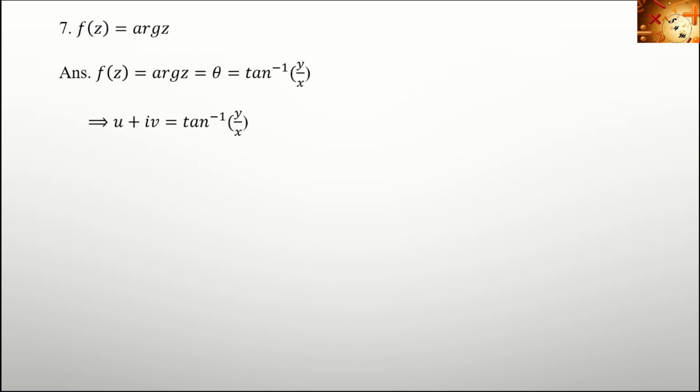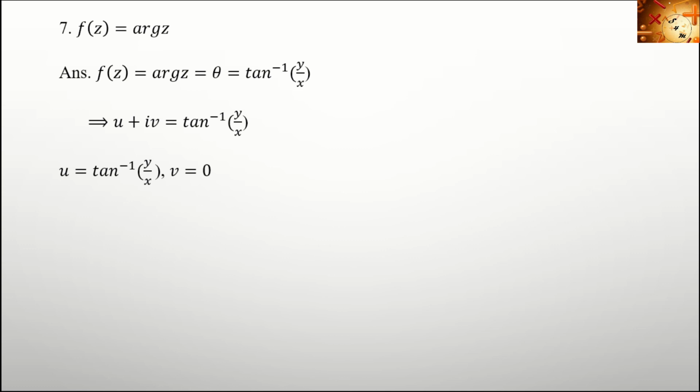Next problem, f of z equal to argument of z. What is argument of z? That is angle theta. So it is equal to tan inverse y by x. Here f of z equal to tan inverse y by x. There is no imaginary part, which means v equal to 0. So here u equal to tan inverse y by x and v equal to 0. Since v equal to 0, we have vx and vy equal to 0.